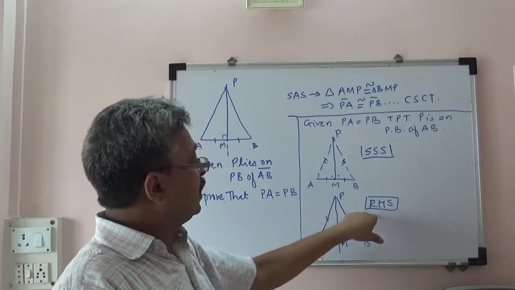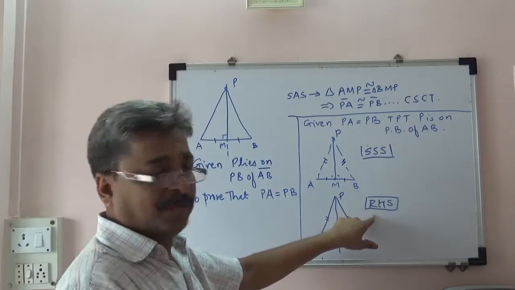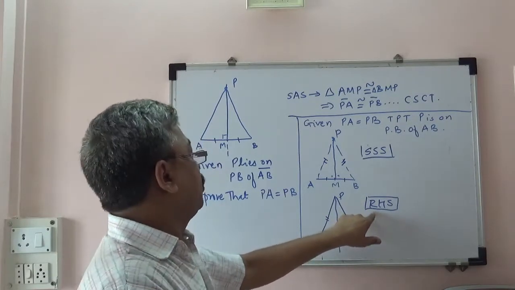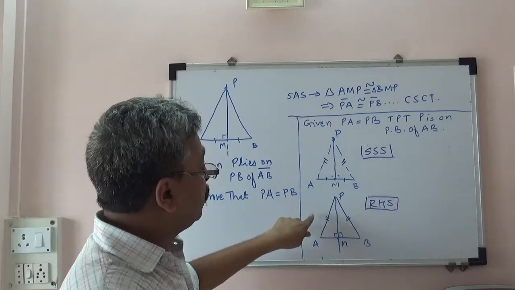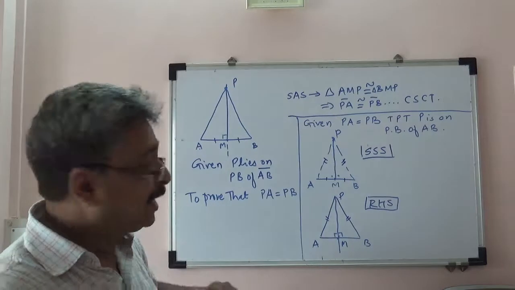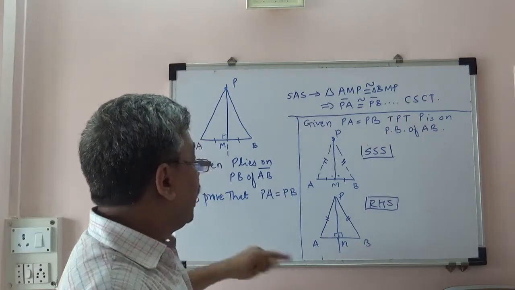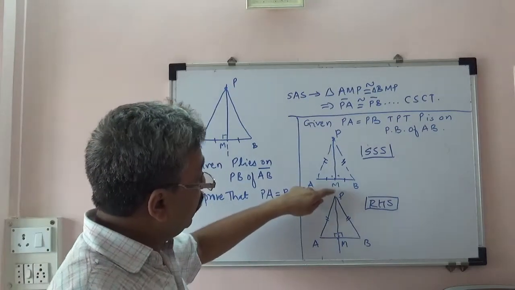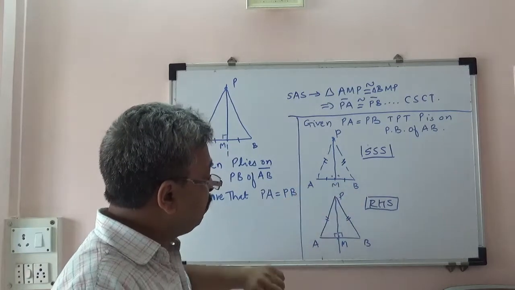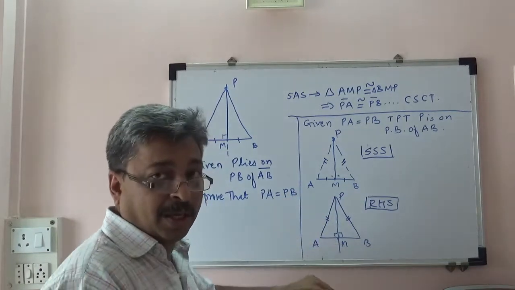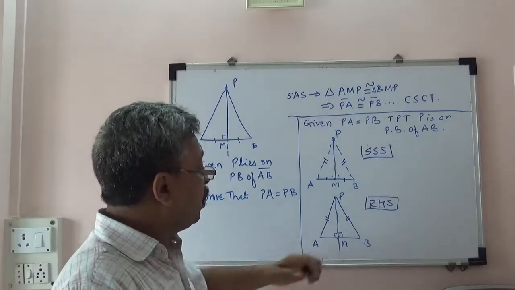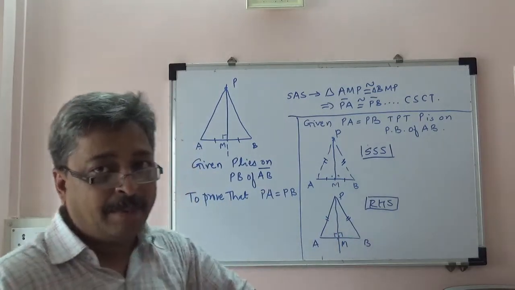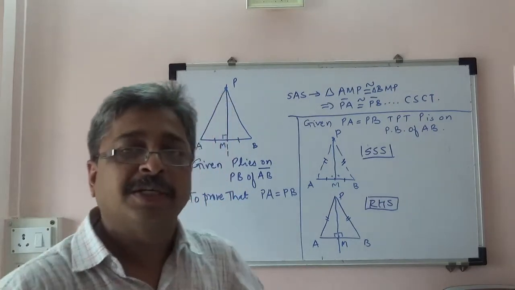The only problem, which is a classical problem if we think rigorously about the RHS proof, is that one can ask a question. If you drop a perpendicular from P onto segment AB and it does not intersect AB, in that case you will not be able to take that point M and create two distinct triangles.